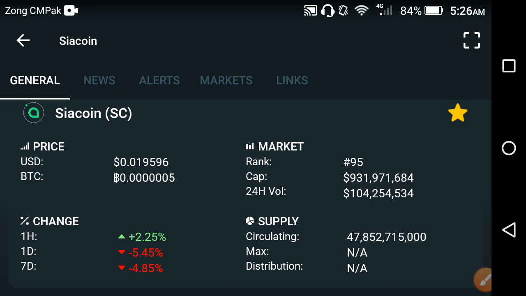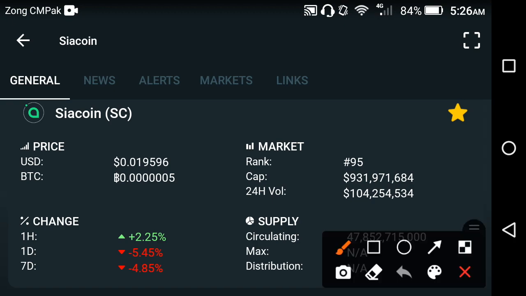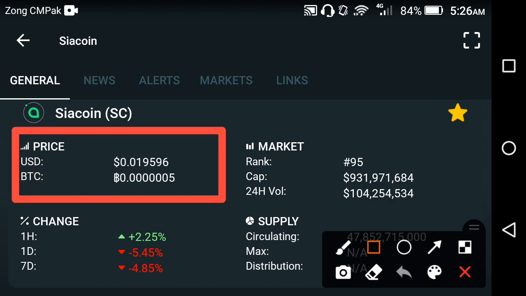Let's move on and see what's going on in Siacoin, my friends. First of all, we look at the latest update of Siacoin, and after that we discuss what's going on and what the mistake is. Now my friends, the latest price of Siacoin in the market is 0.019596 USD. This is the current latest price of Siacoin in the market.